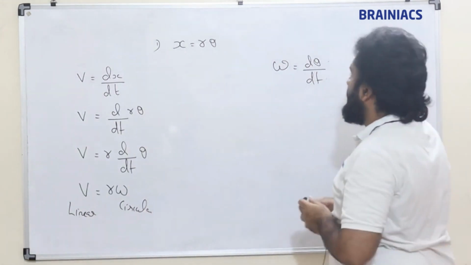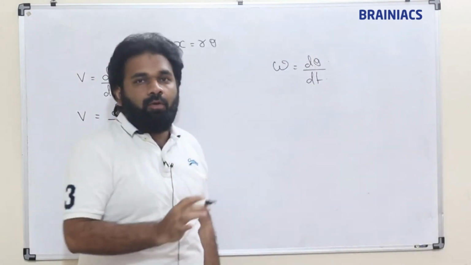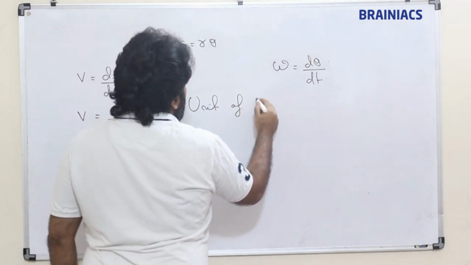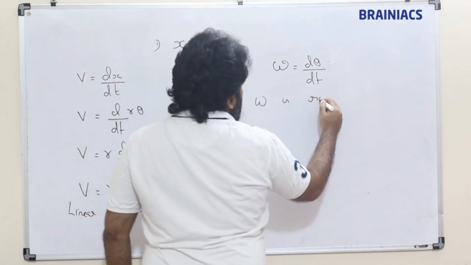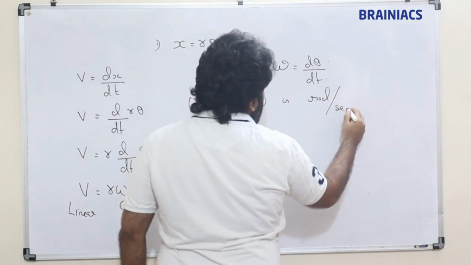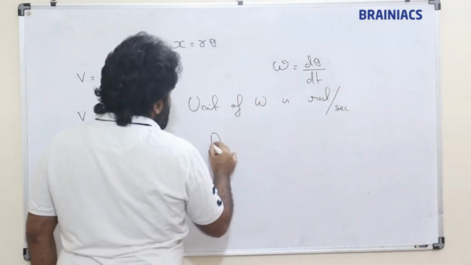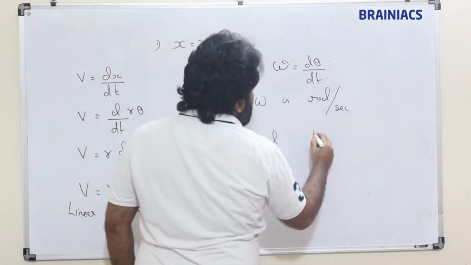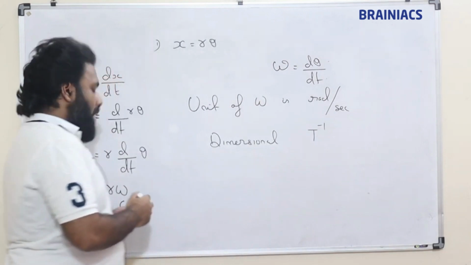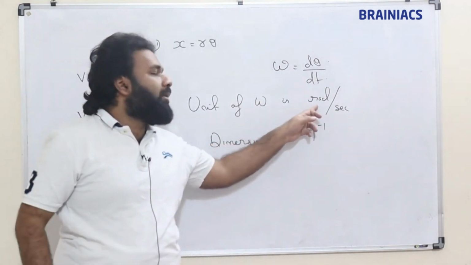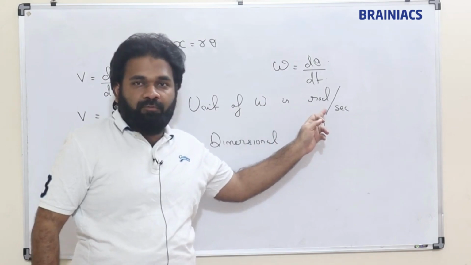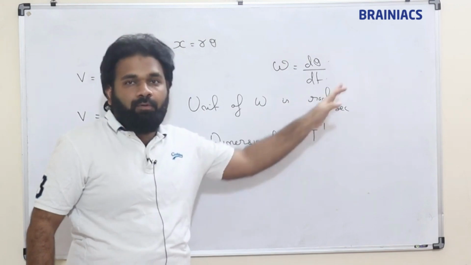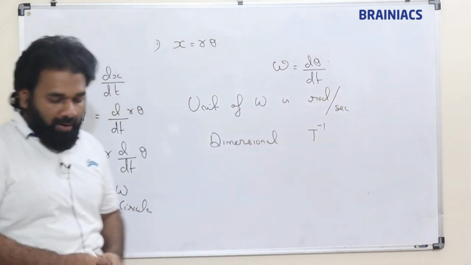Okay, now what is the unit of omega? Unit of omega is radians per second, and the dimensional formula is t raised to minus 1. The unit radians doesn't have any dimensional formula. Already we said this is ratio of distance. Now per second is there, that will go up and t raised to minus 1.